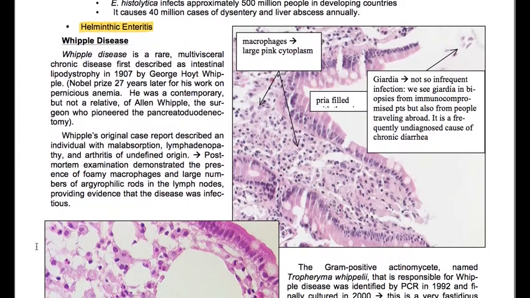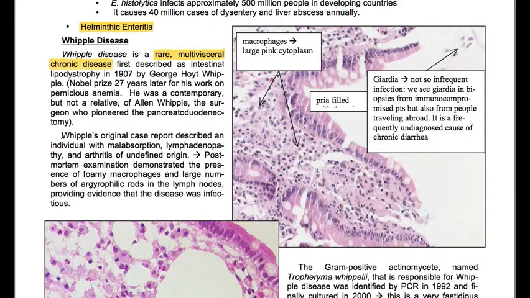So Whipple disease. It's a rare multivisceral chronic disease. Whipple's original case report described an individual with malabsorption, lymphadenopathy, and arthritis of undefined origin. Post-mortem examination demonstrated the presence of foamy macrophages and large numbers of argyrophilic rods in the lymph nodes, providing evidence that the disease was infectious.